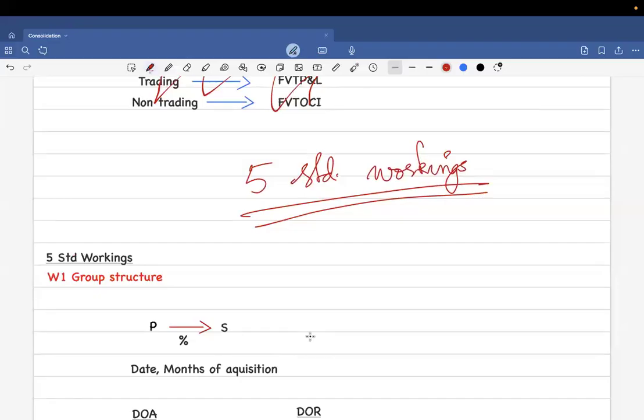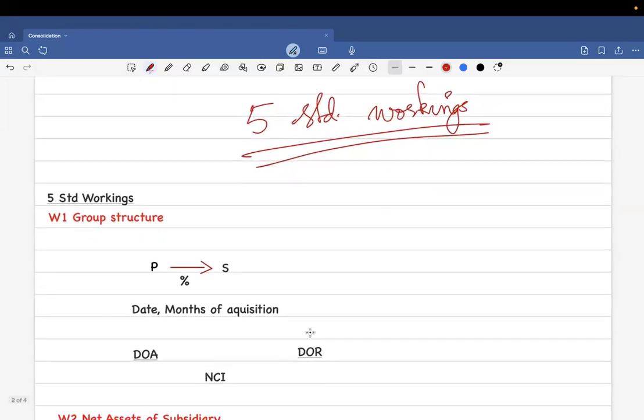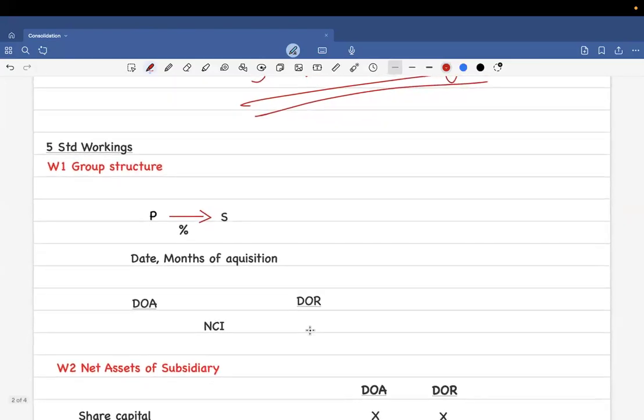So the first step is the group structure. In the question, they would be given details about how a company is acquiring the other, how much percentage it has acquired it with, and the date of acquisition, the month of acquisition. The date of acquisition is called the DOA. And DOR is the date of reporting.